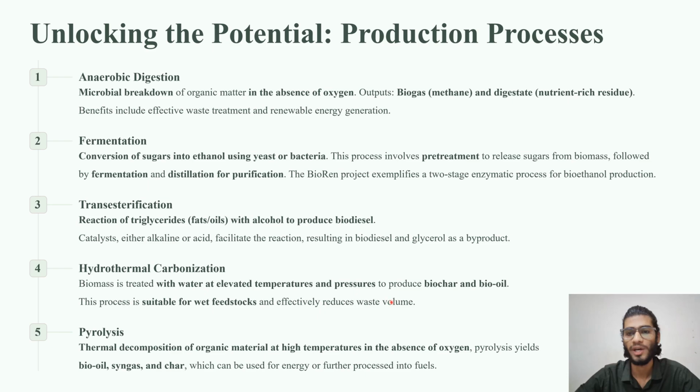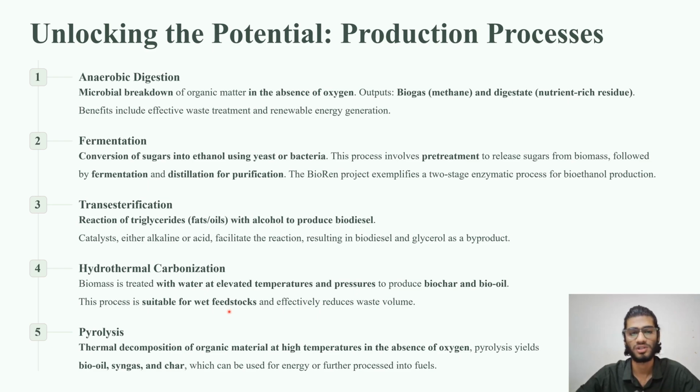This is very suitable for wet feedstocks, as it uses water. If we are using wet feedstocks, the moisture or water content is already there, so it is very good for processing wet feedstocks.